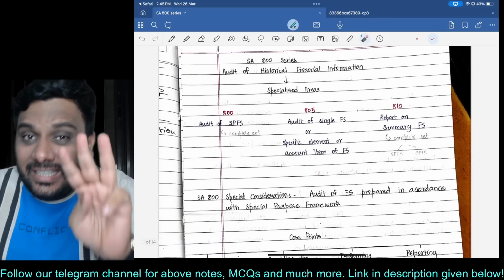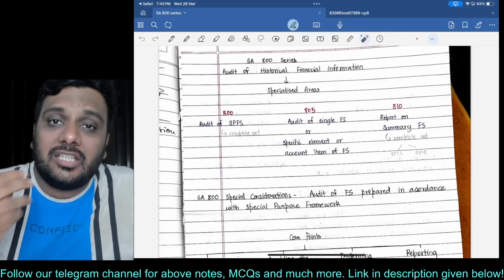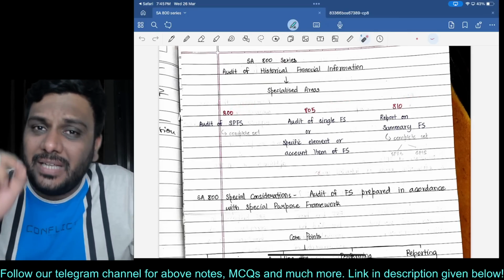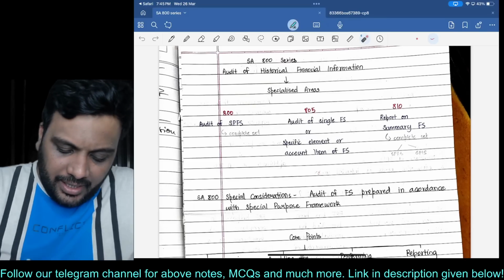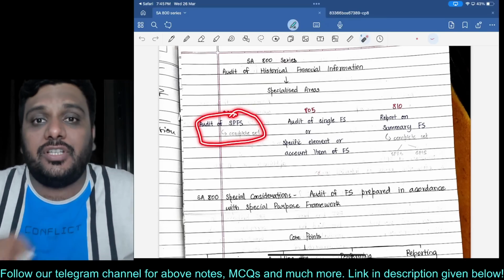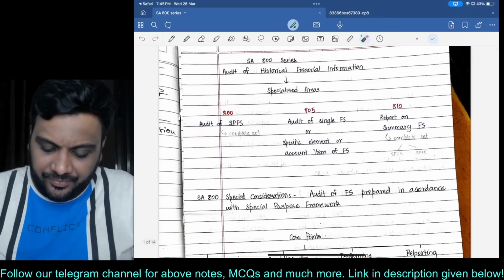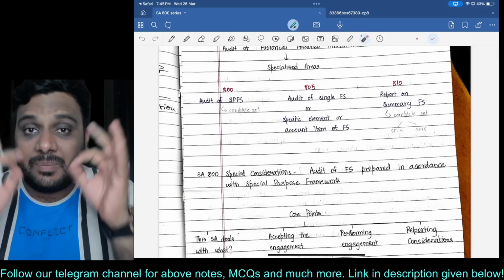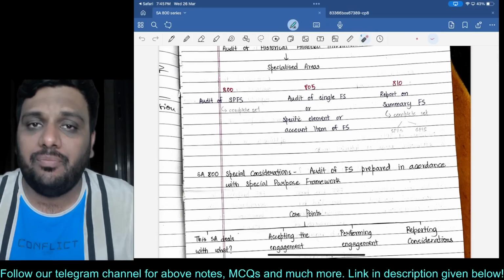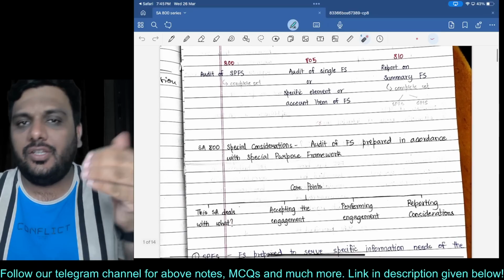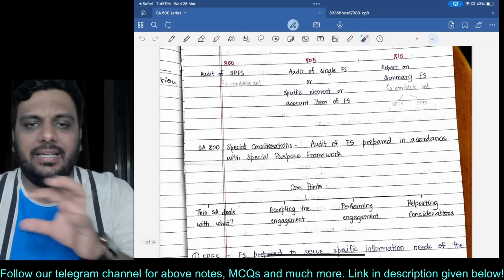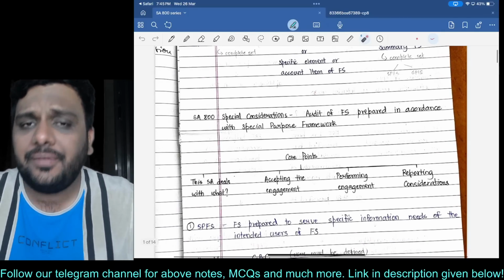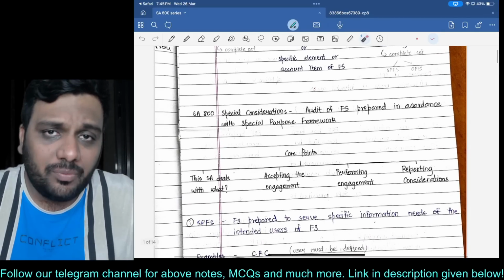Now there are three standards over here which are called specialized areas: SA 800, 805 and 810. I will be quick but clear. SA 800 deals with audit of special purpose financial statements. And while conducting audit of special purpose financial statements, what are the special considerations, the most important points to be taken care of? I had given these notes in my recent batch, and this entire scan I have done from a student note, which I had dictated, and this entire PDF is there on my Telegram channel.